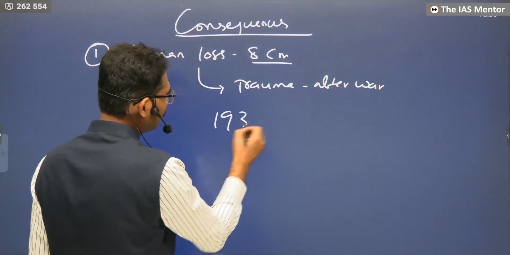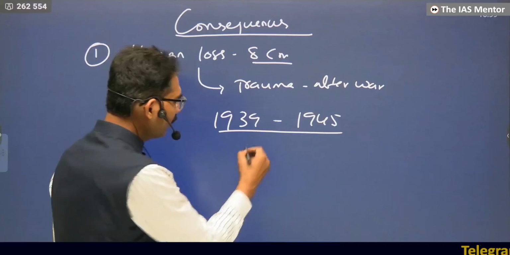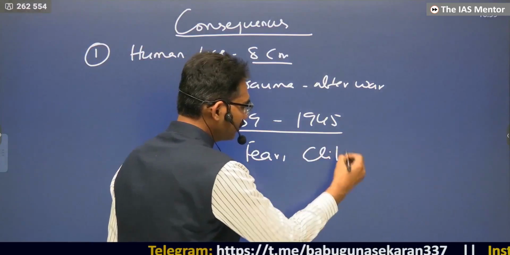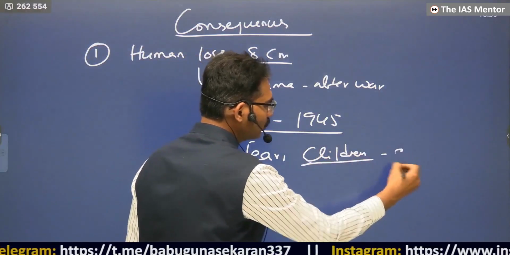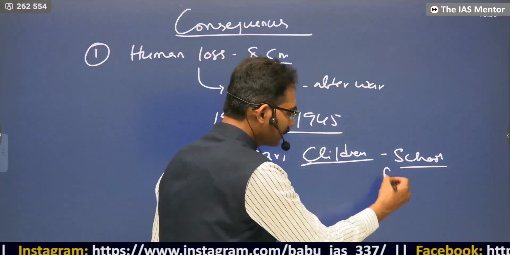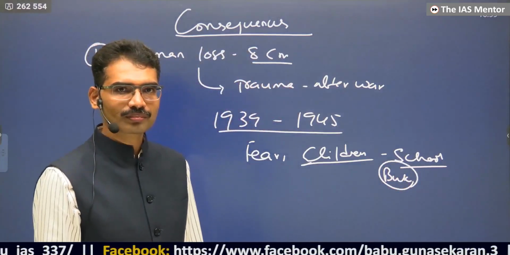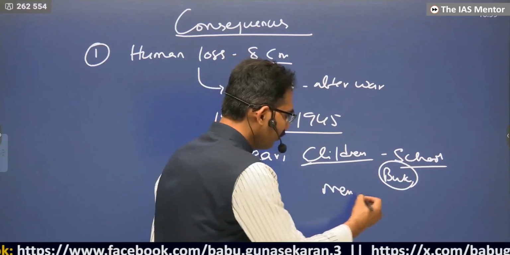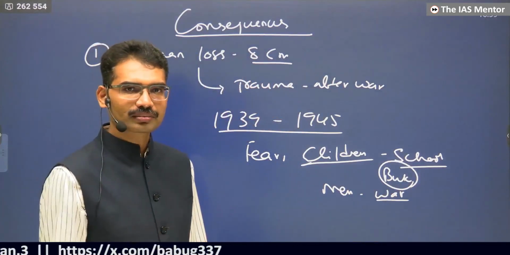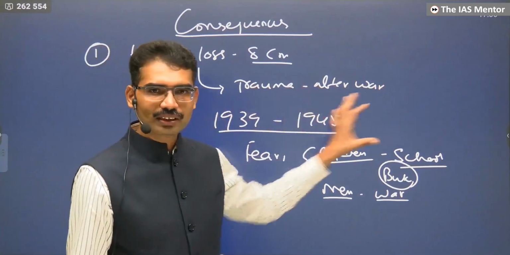From 1939 to 1945, you imagine six years, people lived in continuous fear. If children were there, they could not go to school because schools were destroyed. They had to grow up in bunkers, fearful of the war. Anywhere, the Air Force could come and bomb them. Men went for war, and many children have not seen their fathers. Many people became orphans. These are the kinds of humanity loss.